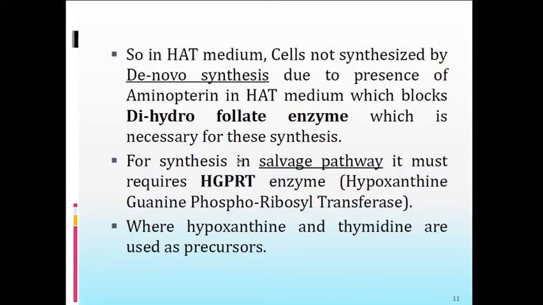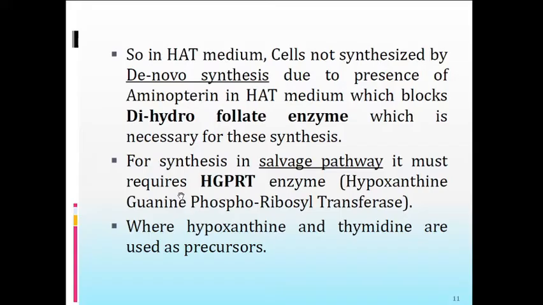But for the synthesis of nucleotides by this alternative pathway, they require a special enzyme called HGPRT, hypoxanthine guanine phosphoribosyl transferase. This enzyme is present in the plasma cell only.